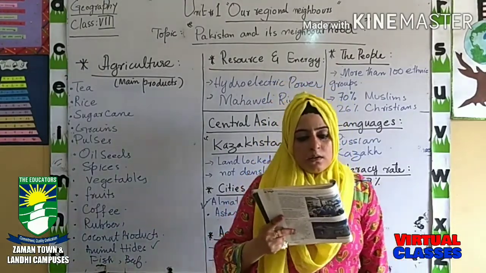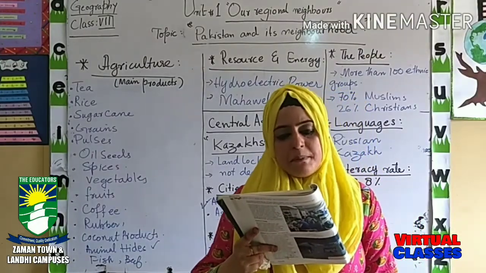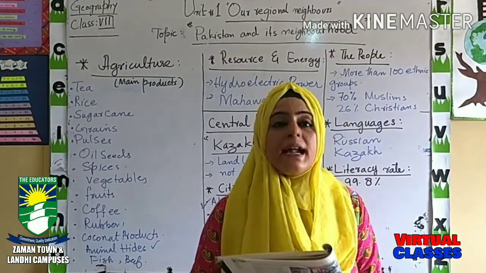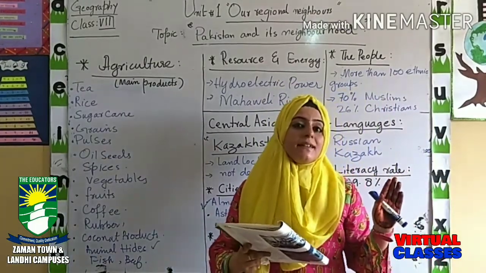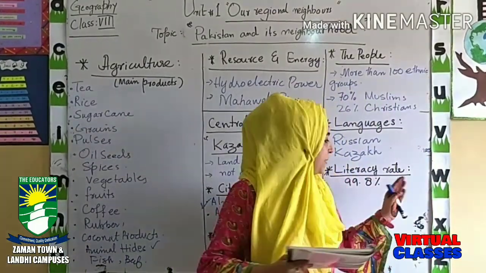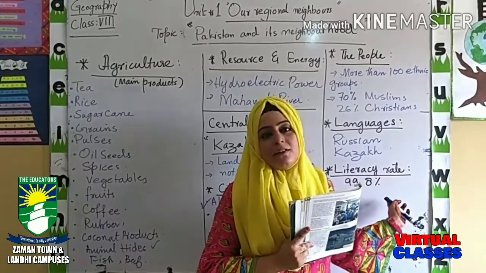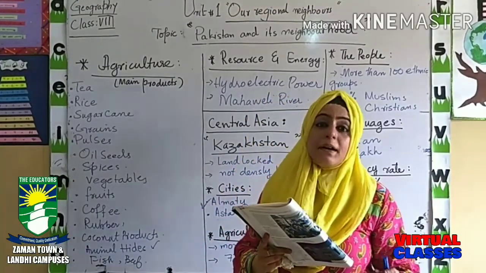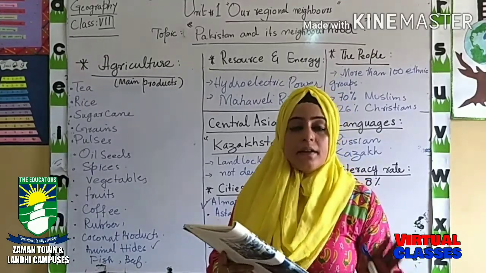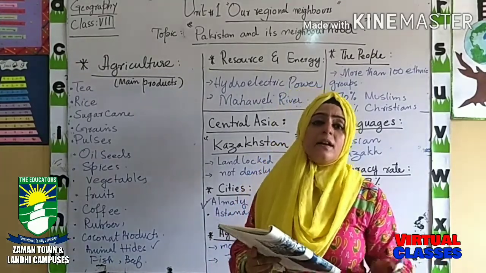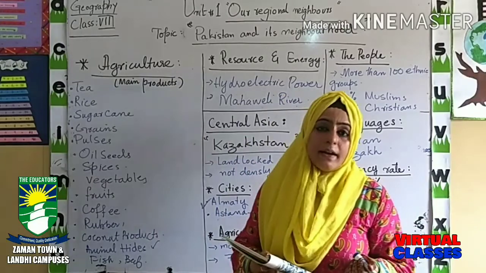Okay. Now part D. Most people in Kazakhstan cannot read and write. What was the literacy rate in Kazakhstan? 99.8% of people are literate. So this statement is false. The literacy rate is very high in Kazakhstan.